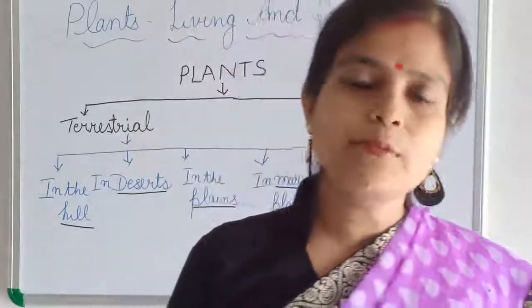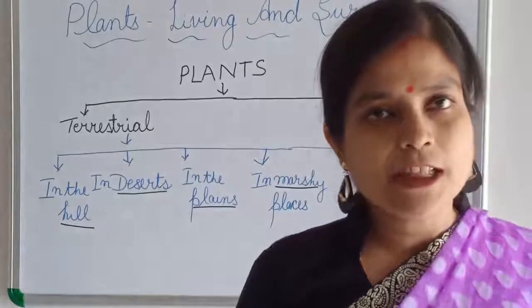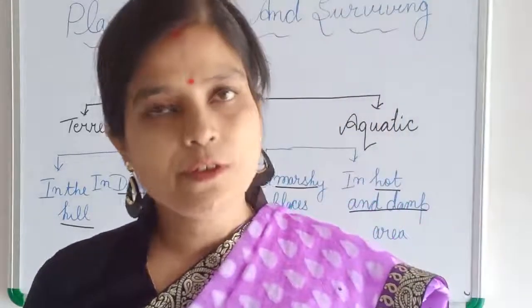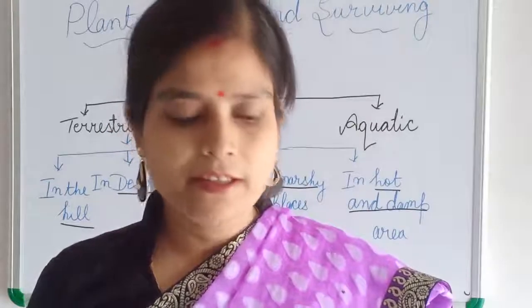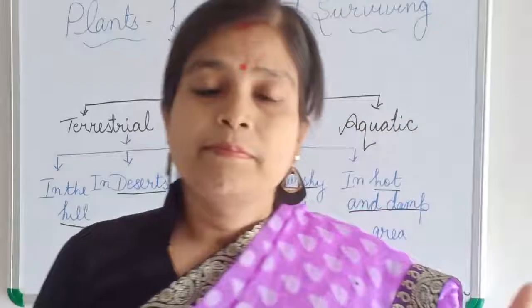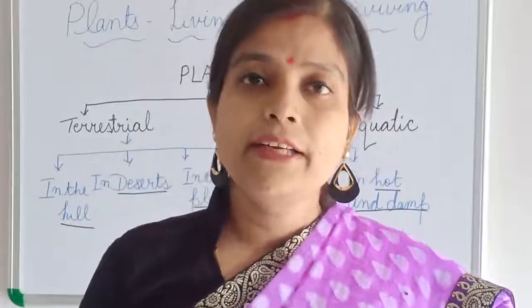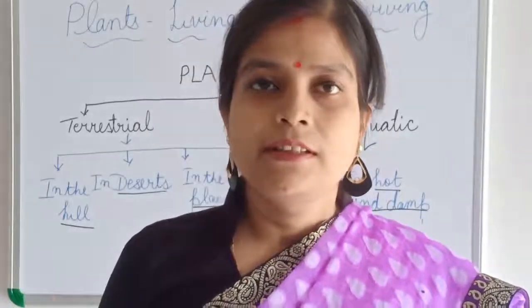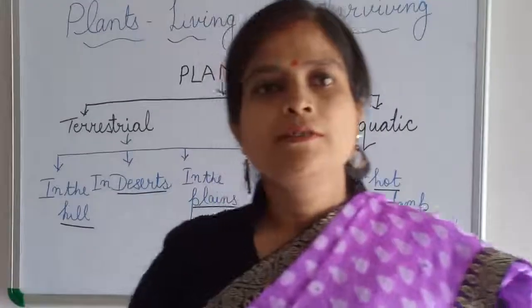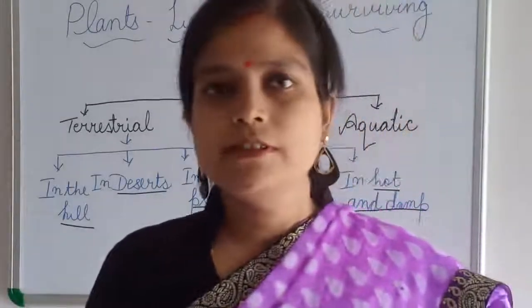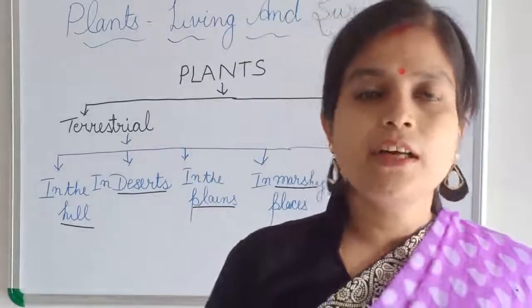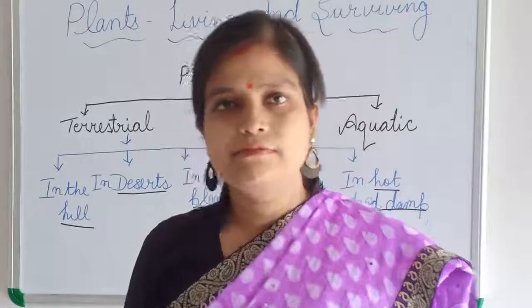So plants in the plain region adapt to face the very hot summer season. Now a winter season also arrives.